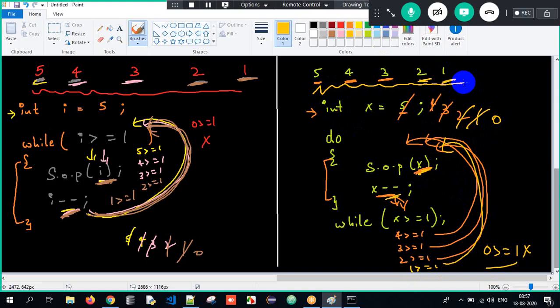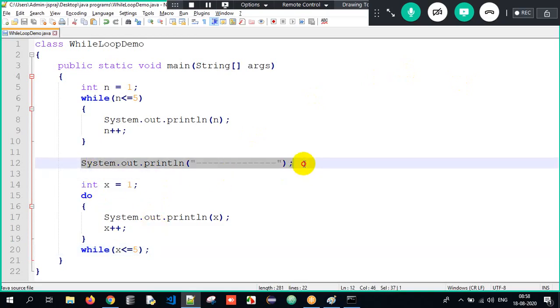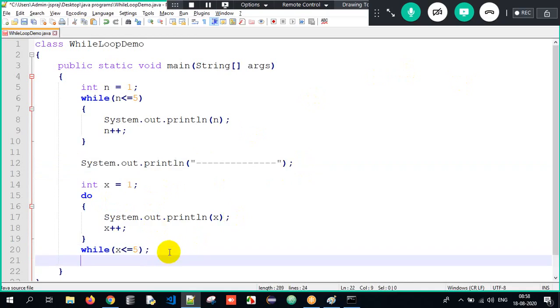I've done it in the ugliest way, but the basic funda is to understand the working of it. Once you understand the working of it, it becomes very easy. Clear? So now if you want me to develop it, you can do it over here. It's a very, very simple program. So what will you do over here?